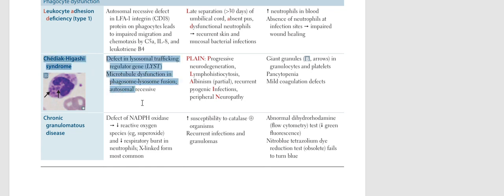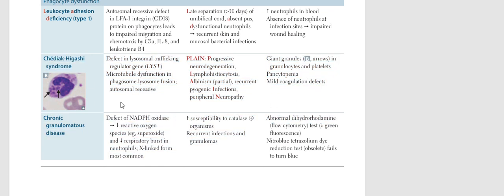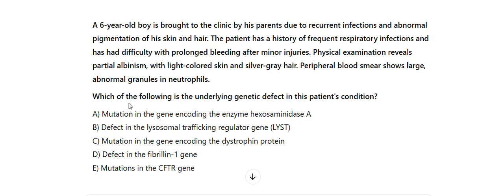Which of the following is the underlying genetic defect in this patient's condition? A. Mutation in the gene encoding the enzyme hexosaminidase A. B. Defect in the lysosomal trafficking regulator gene, LYST. C. Mutation in the gene encoding the dystrophin protein. D. Defect in the fibrillin-1 gene. E. Mutations in the CFTR gene.